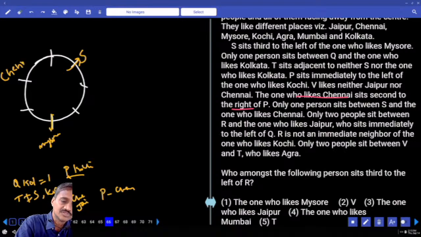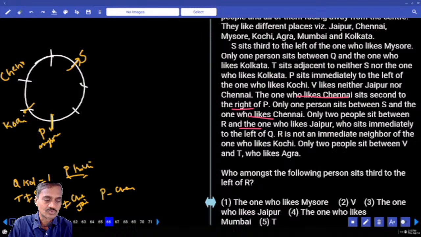And if Chennai is here and P is from Mysore, then Chennai is seated second to the right of P. And only one person between S and the one who likes Chennai. Next, P and Kochi. Now Kochi is to the immediate right of P, and P is to the immediate left of the one who likes Kochi, and the one who likes Kochi must be at this place. Done with this? So Kochi and Chennai, three were already done.